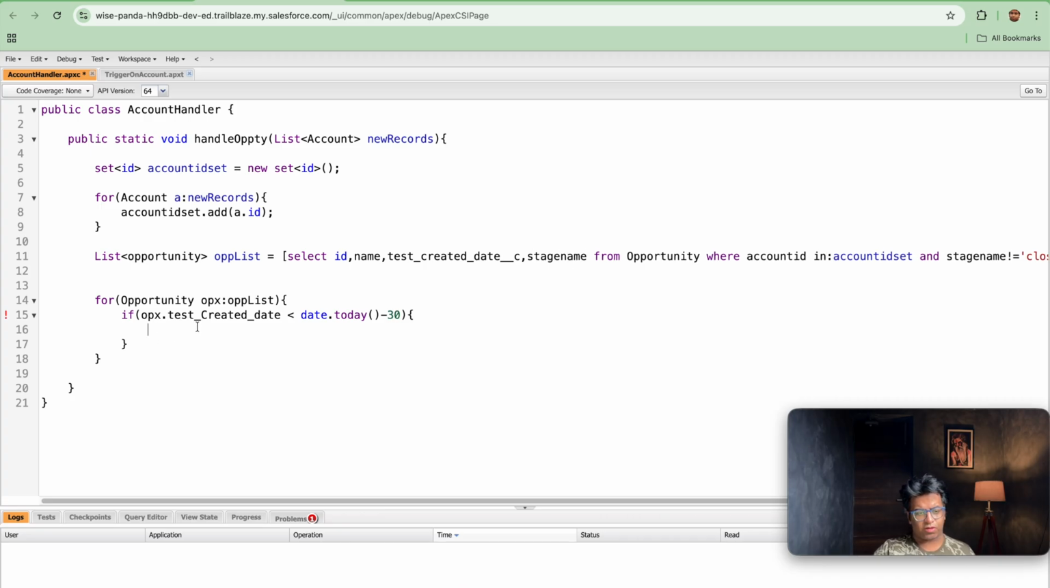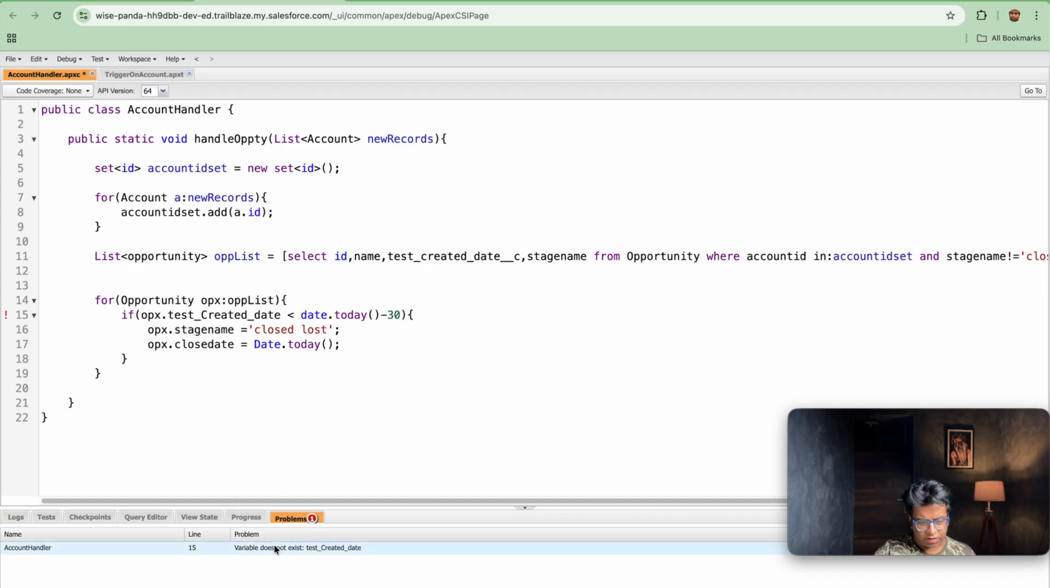So what we will be doing, opx.StageName is equal to 'Closed Lost'. This is the first thing that we will be doing, and the second thing is opx.CloseDate is equal to Date.today(). Once we are done with this, we will be saving this, and I think we are getting some error. So let's check that problem. Test created date, yes, we need to add an underscore.